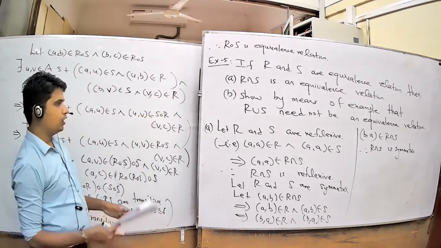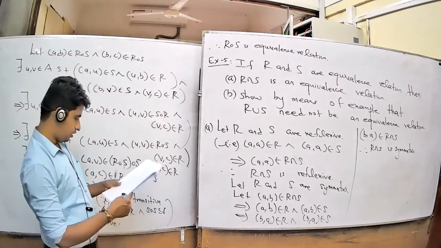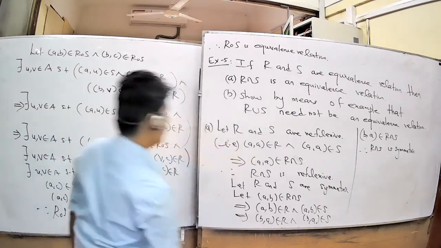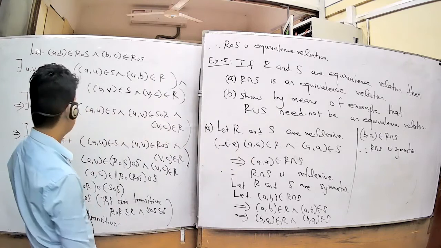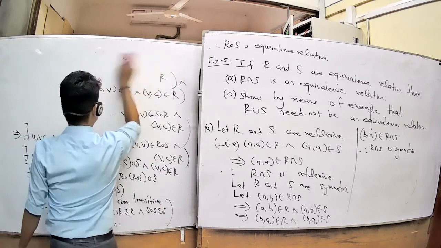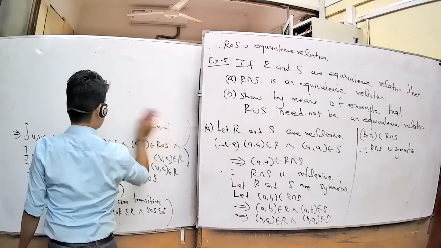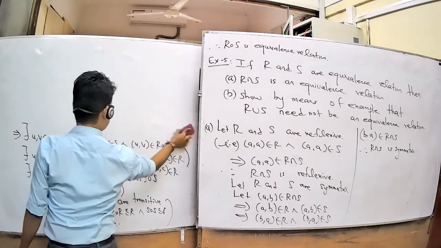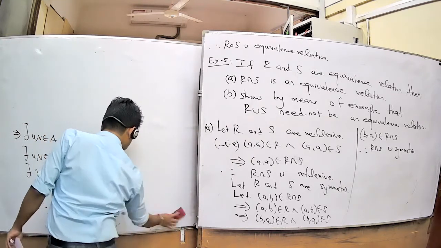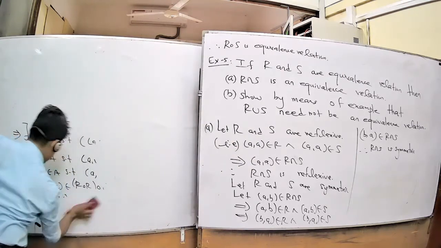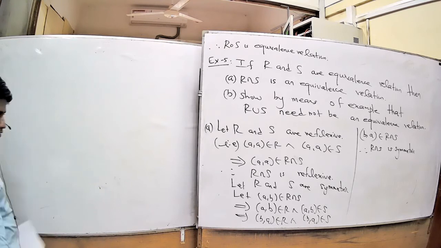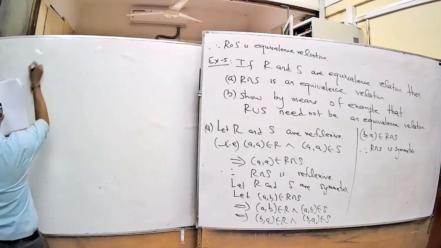Now, remaining, you want to show that R intersection S is transitive. For that, let R and S be transitive.